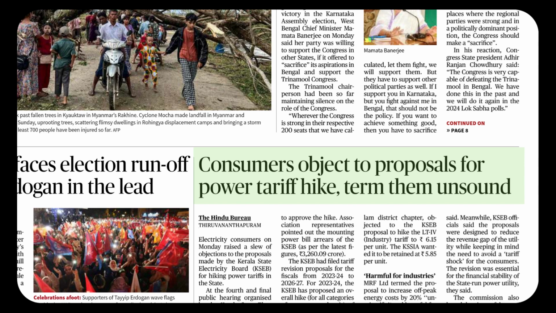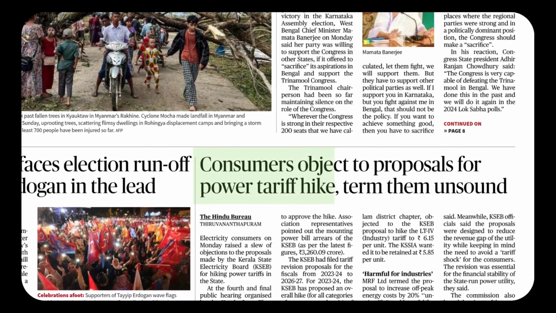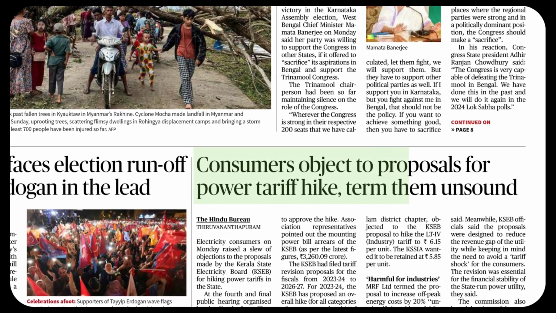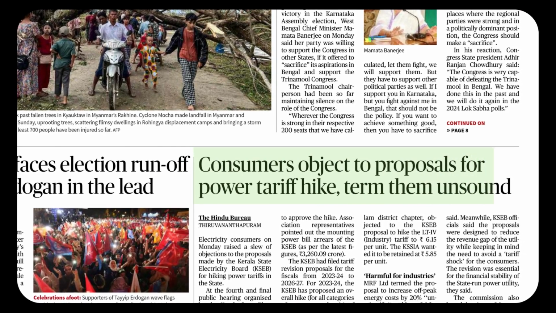That power. Power is a beautiful word. We have that plosive P. It's a beautiful P. Power tariff hike. Hike means increase. Then there's a comma. Term them unsound. You're referring to that. Unsound is a beautiful adjective. Unsound. It's not acceptable. It's unsound. Term them, it's not practical. It's not acceptable.